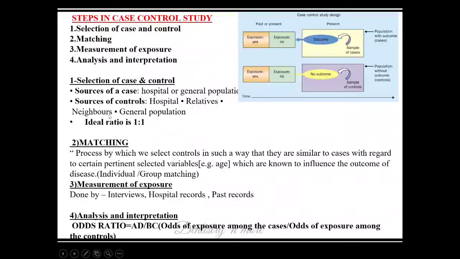After that, we need to do matching. Matching is a process by which we select controls in such a way that they are similar to cases but have no disease. So usually age and gender matching will be done. If there is a lung cancer patient who is a 25-year-old male, we need to select a 25-year-old male without lung cancer. It can be individual or group matching.